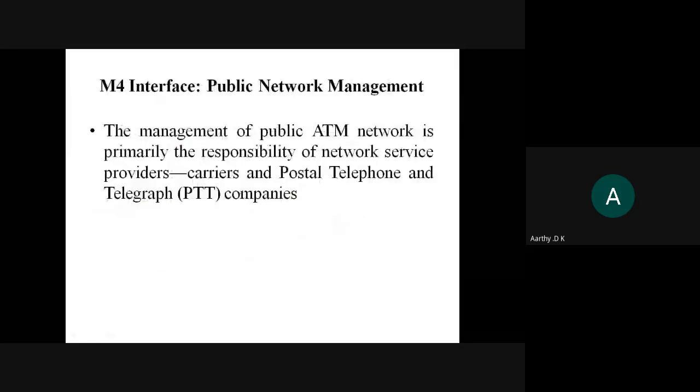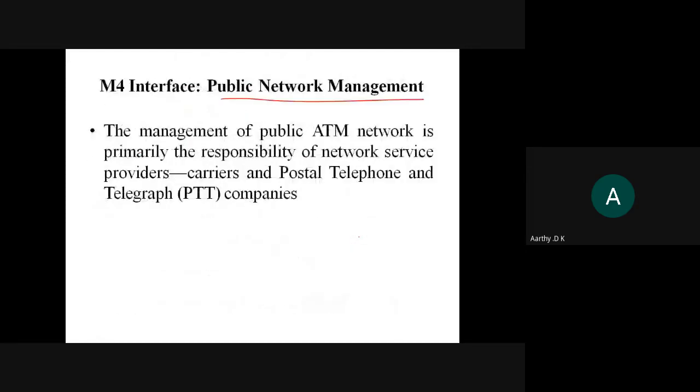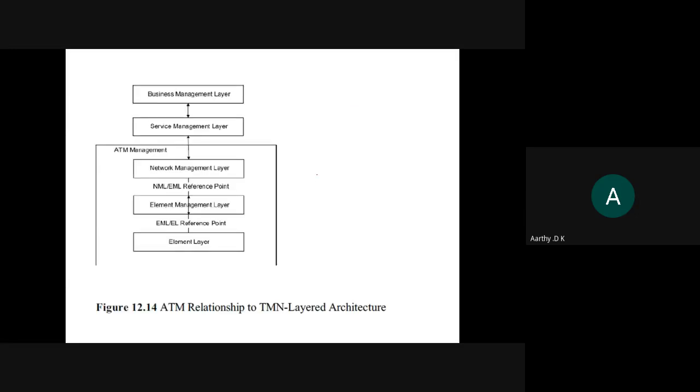The next one is M4. So M4 is used for public network management. When two public network management systems are communicating, then we have this M4. That is what is given in this diagram, right? Yeah, here. So when a public network manager communicates with a public network ATM, this is what we saw. When two public network management systems or the public ATM systems communicate, then we have this M4 interface. This M4 interface uses your postal, telephone and telegraph company, which we will see later on. So M4 is used when you have public network interfaces.